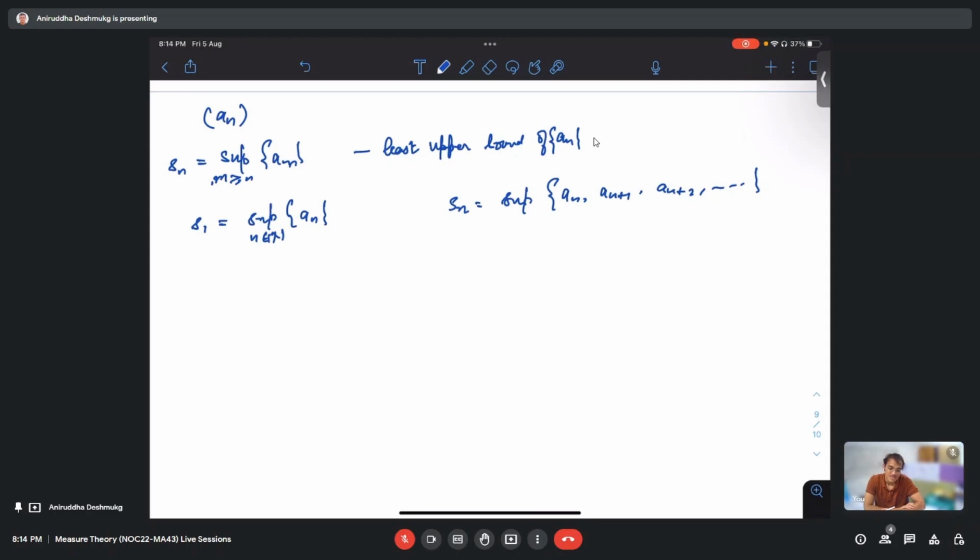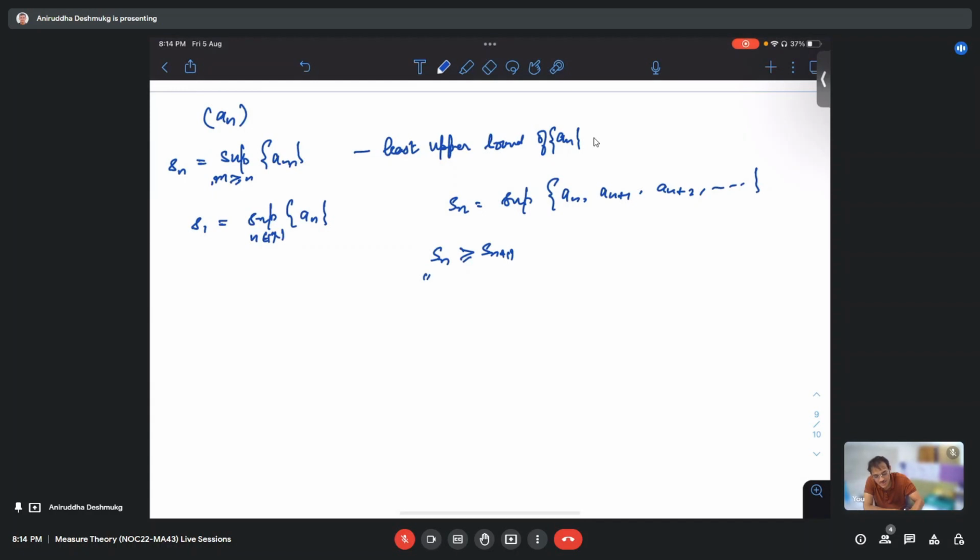Okay. So can I say that sn is less than or equal to sn plus 1? No, I cannot say this. sn is greater than or equal to sn plus 1, right?